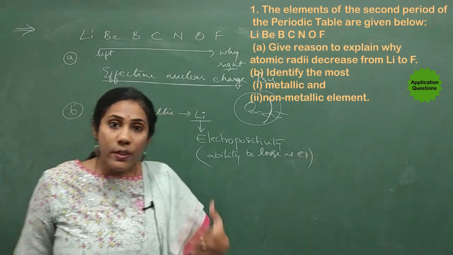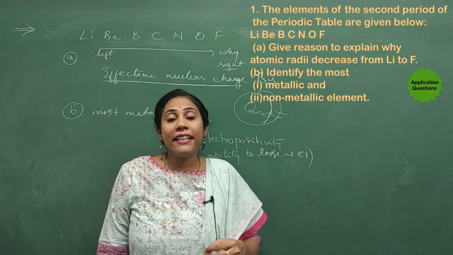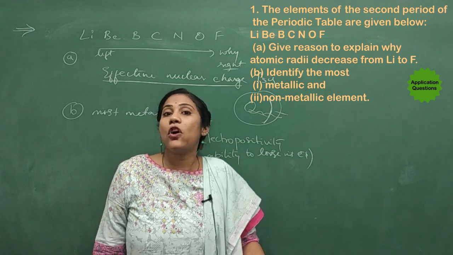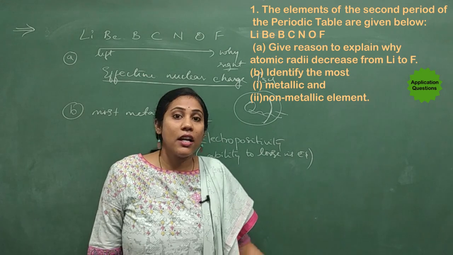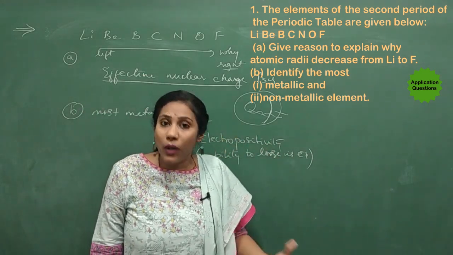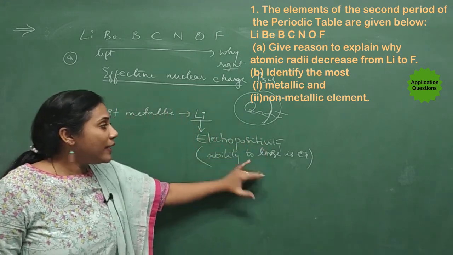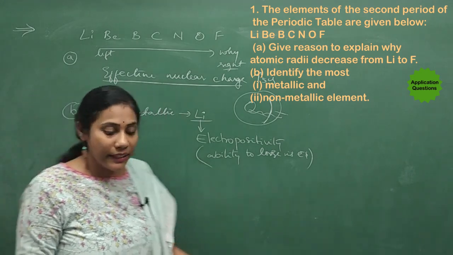Anything that is losing electrons during chemical reactions, anything that has a very nice ability to lose electrons, is called a metal, right? Metals always lose electrons. So this lithium can nicely lose its electron. That is what we mean by electropositivity. So it has more electropositivity. So I can say this is most metallic, right?